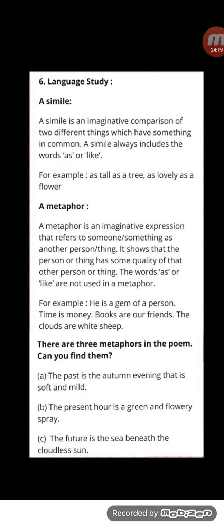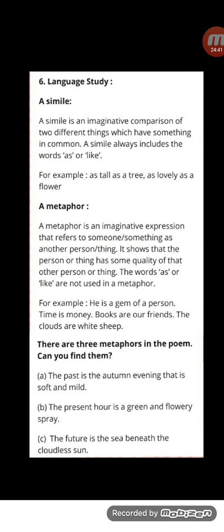The past is autumn evening that is soft and mild. See, is is the word used over here. That means past is compared to autumn evening, which is soft and mild. The present hour is green and flowery spring. Now, the present is how? Green and flowery, springtime.